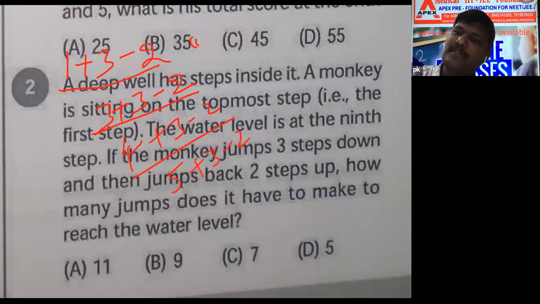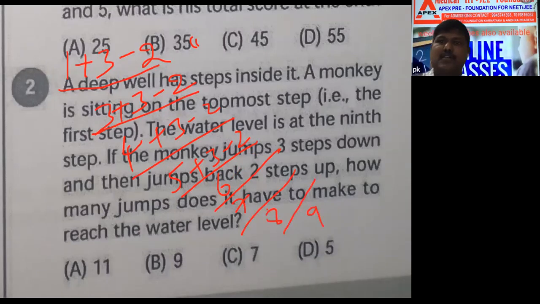Like that, count it. 1, 2, 3, 4, 5, 6, 7, 8. 5 plus 3, 8 minus 2, 6. Next to 7, next to 8, next to 9.